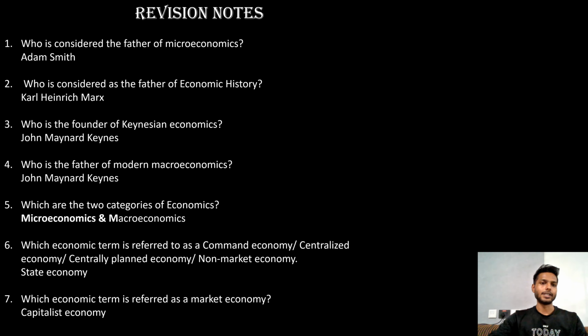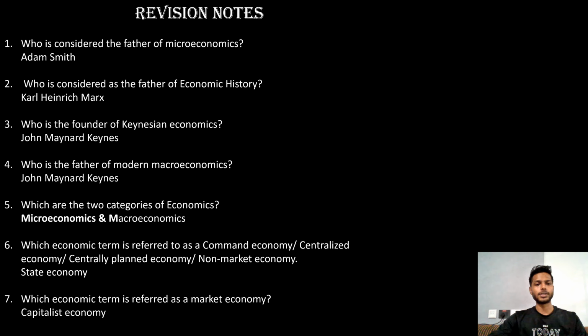Who is considered the father of microeconomics? We have studied in the slide that it is Adam Smith. Proceeding with the second question, who is considered the father of economic history? It's Karl Heinrich Marx. Who is the founder of Keynesian economics? It is John Maynard Keynes.